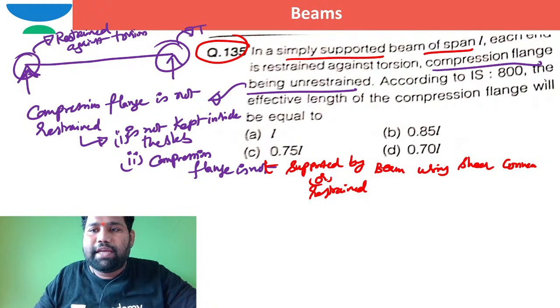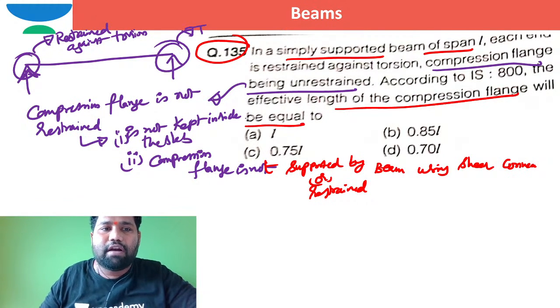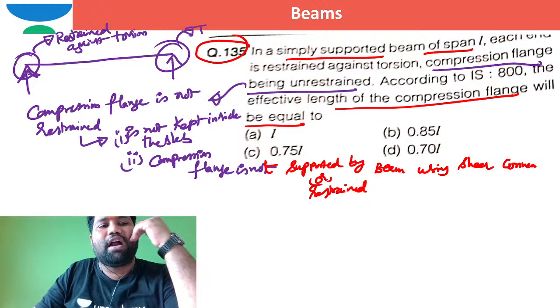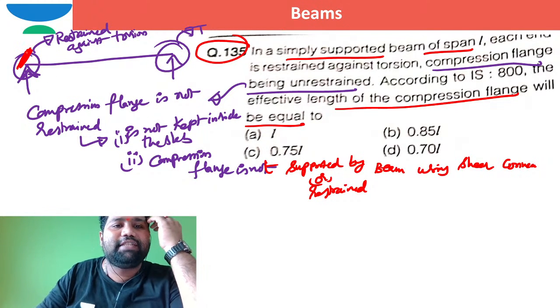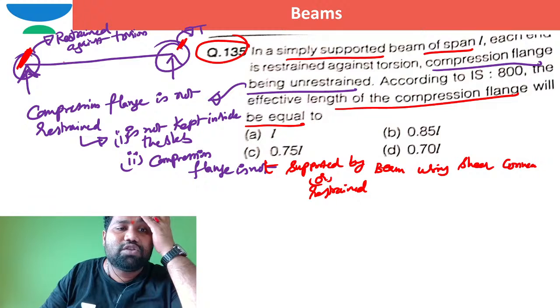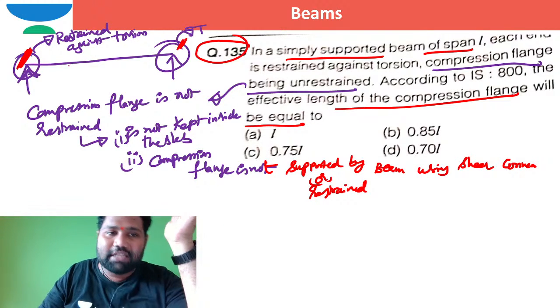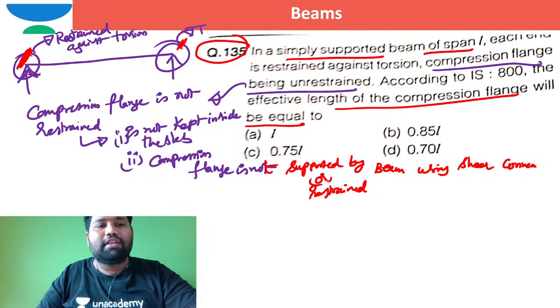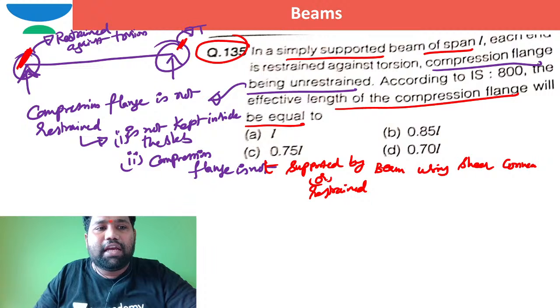According to IS 800, what is the effective length of the compression flange? The compression flange is only restrained at this end and at this end. Between these two ends, the compression flange is not restrained at all. Here it allows rotation, here it also allows rotation. This is the zero bending moment and this is the zero bending moment.